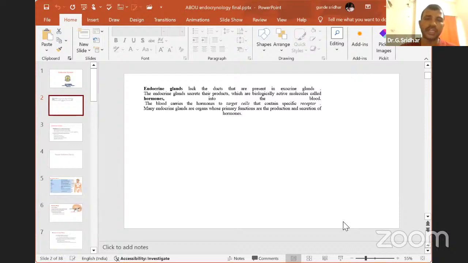For example, you can take the FSH hormone, which is released from the anterior pituitary gland, but it will function on the ovary. That means it has to travel down from the head region, neck region, thoracic region to the abdominal region, because ovaries are found in the lower abdominal region. But who will carry these hormones to the target organs?